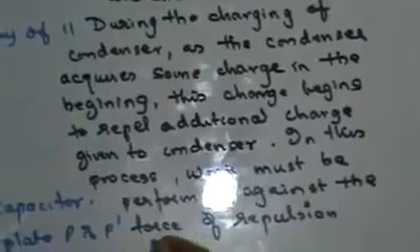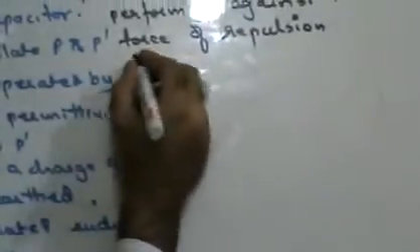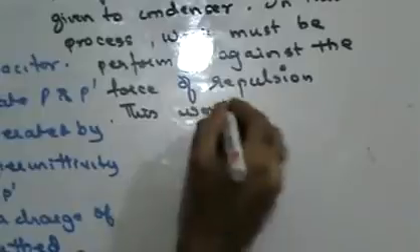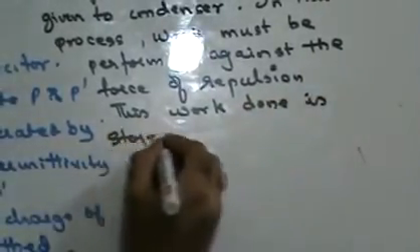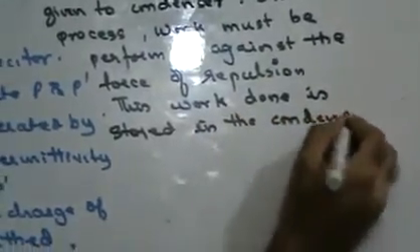Now this work done is stored in the condenser in the form of potential energy. If some work is done, it has to be stored in the form of energy. This work done is stored in the condenser in the form of potential energy. Right? Now let's find out how much is going to be this potential energy in the condenser. Do you understand why we will have potential energy in the condenser?